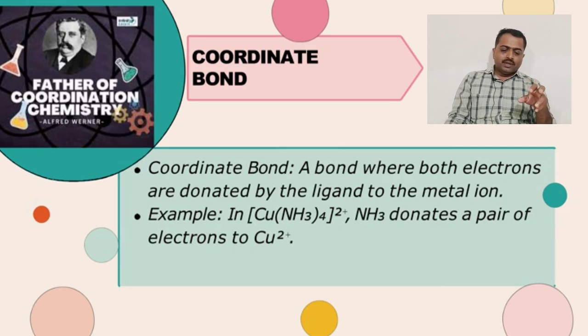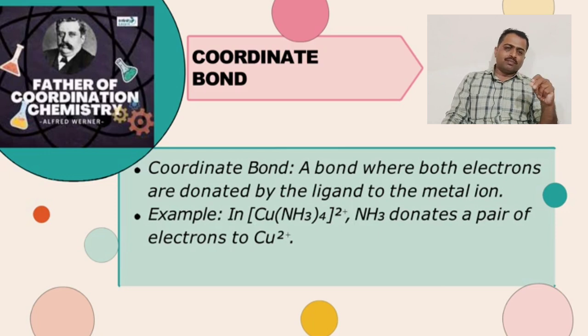Now here, in this coordination complex, the metal atom is copper, NH3 is the ligand, and dipositive is the oxidation state. Every metal atom shows an oxidation state. Generally, transition series metal atoms show variable oxidation states. Due to variable oxidation states, they form different types of coordination complexes, from coordination number 2 complexes to coordination number 7 complexes.